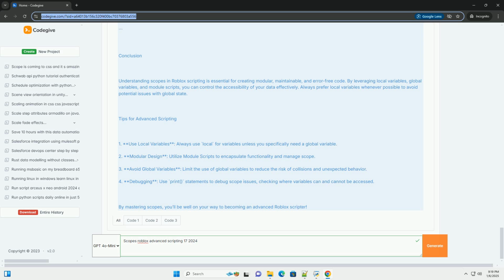Tips for advanced scripting. 1. Use local variables. Always use local for variables unless you specifically need a global variable. 2. Modular design. Utilize module scripts to encapsulate functionality and manage scope. 3. Avoid global variables. Limit the use of global variables to reduce the risk of collisions and unexpected behavior. 4. Debugging. Use print statements to debug scope issues, checking where variables can and cannot be accessed. By mastering scopes, you'll be well on your way to becoming an advanced Roblox scripter.